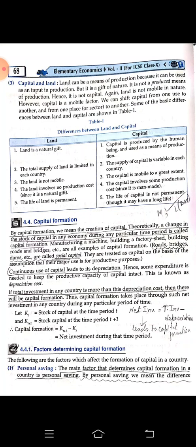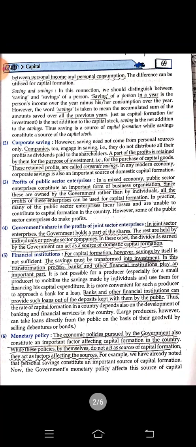Factors determining capital formation. Personal savings. The main factor that determines capital formation in a country is personal savings. What are we saving, right? By personal saving we mean the difference between personal income and personal consumption. That means how much we are earning and how much we are spending. We have to just subtract it. The amount left with us is helping us to form the capital.